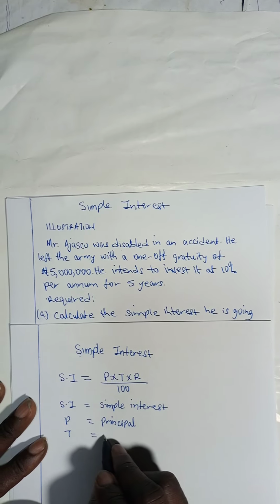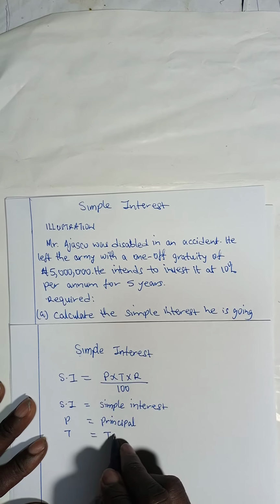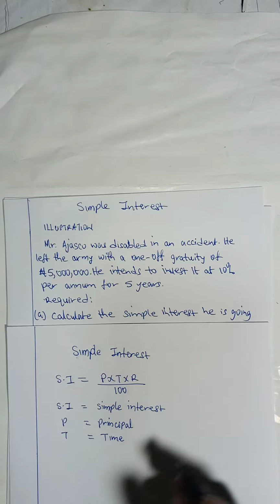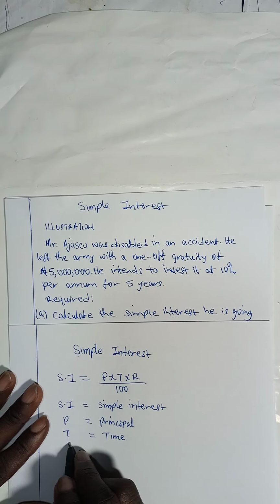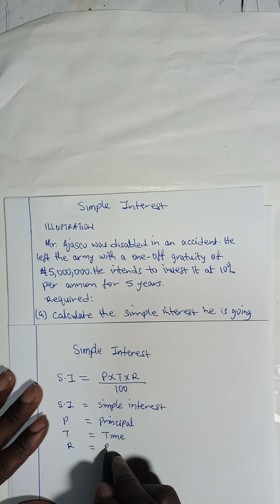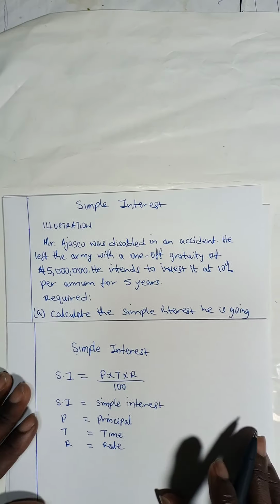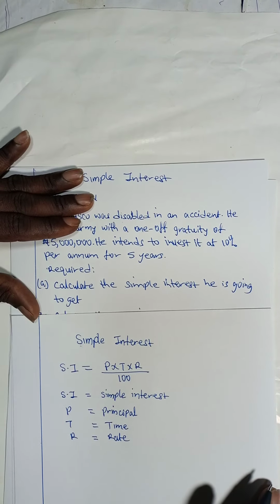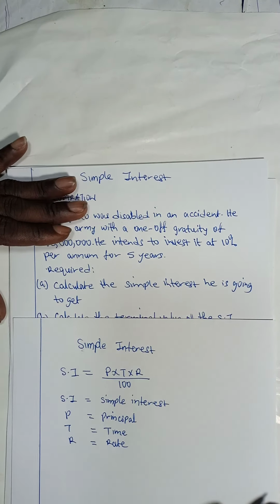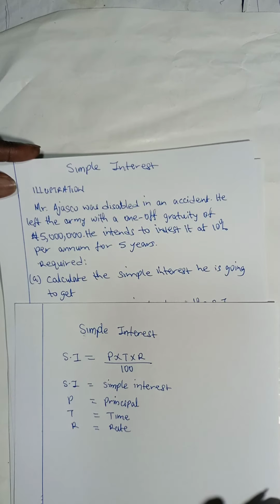T is the time, that is the number of years, number of months, etc. Then R is the rate of interest. So let's solve this question before we look at another way of solving it.